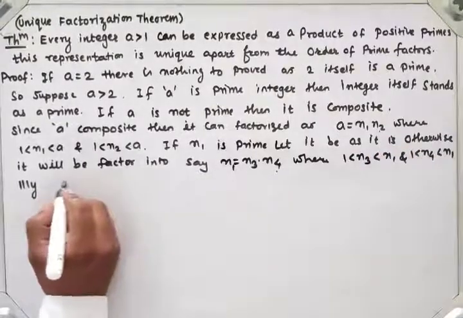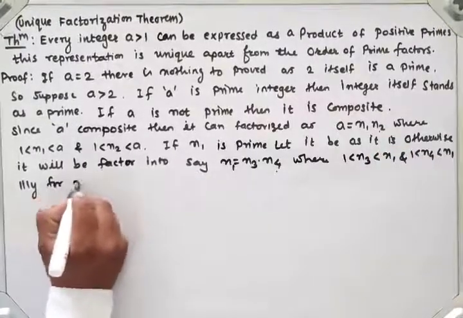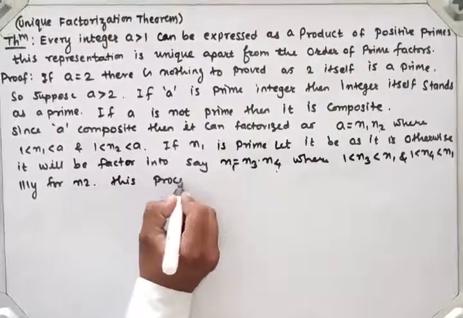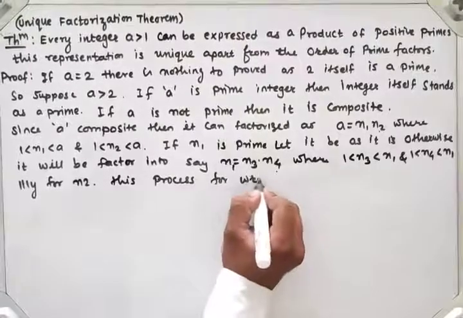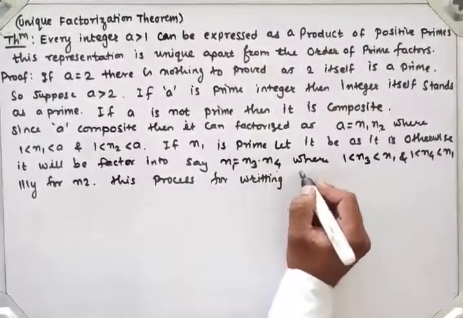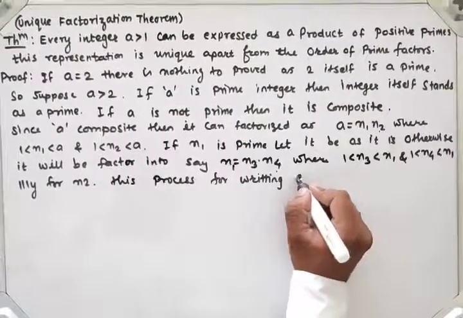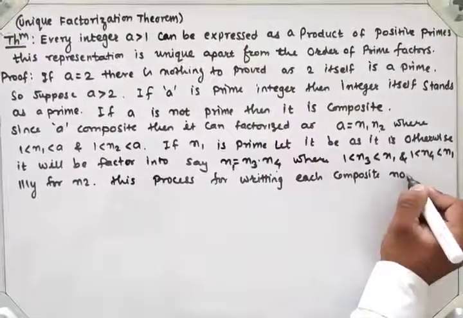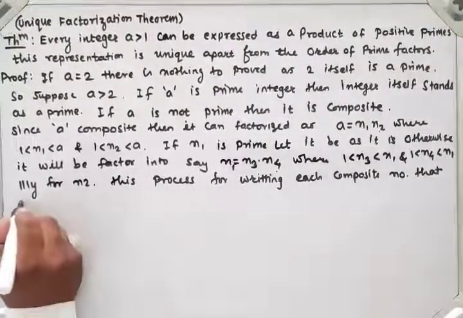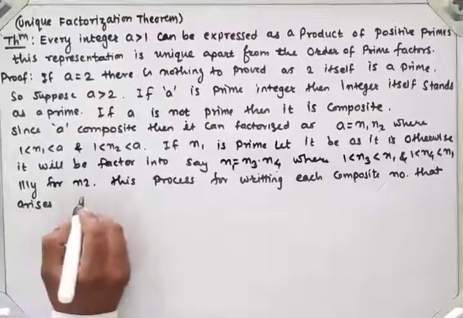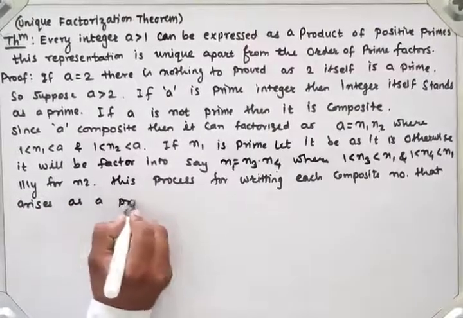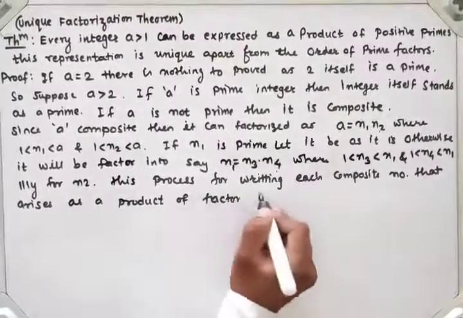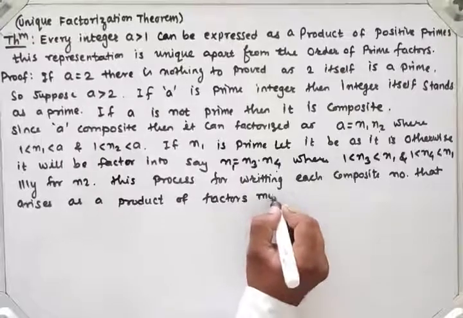Similarly for n2, this process of writing each composite number that arises as a product of factors must terminate.